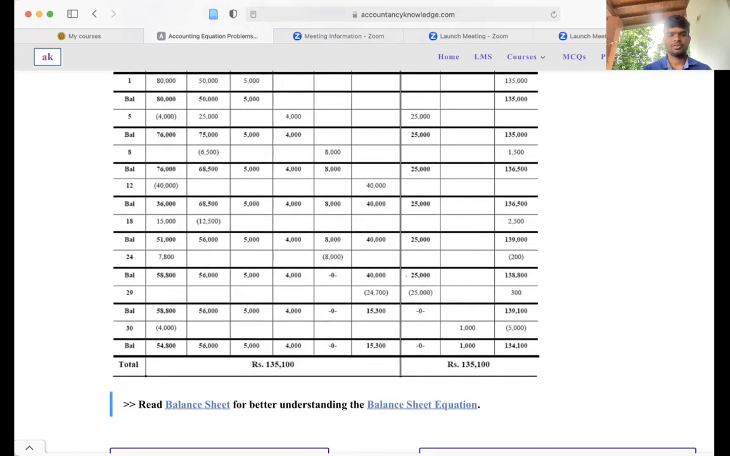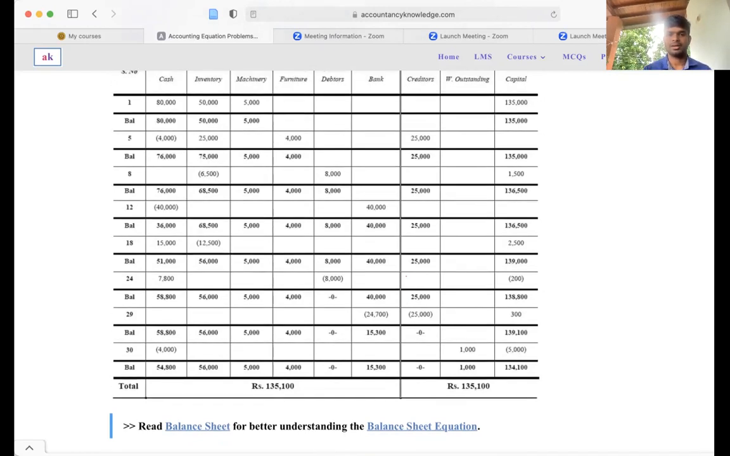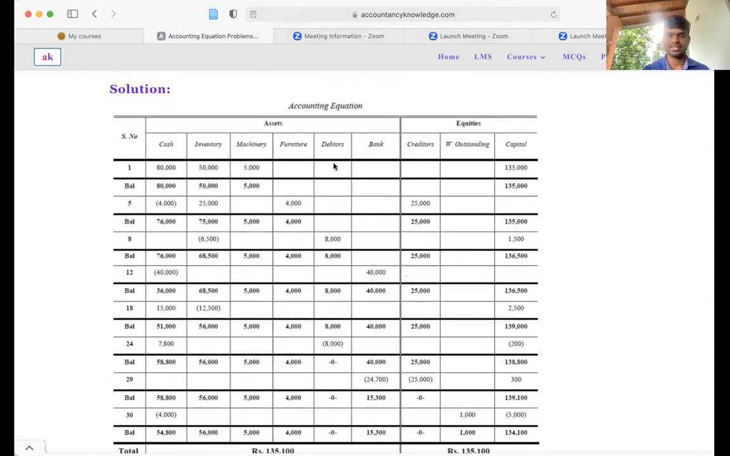So it will show like this. 40,000 is reduced from the cash and 40,000 is an increment of your bank balance on the asset side. The effect happens on the same side, right? On the asset side, one is reduced and another asset is increased, right?